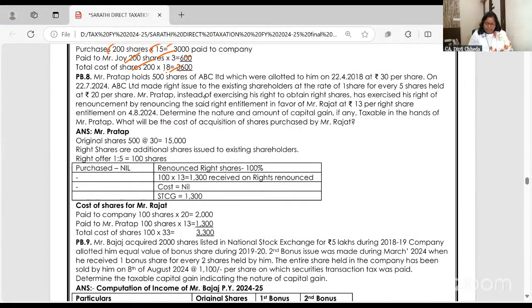This one is small, we'll just do it. Pratap holds 500 shares at 15,000. On July 24, ABC Limited made a right offer in the ratio of 1 for every 5 held. So against 500, you will get 100 right shares. Pratap, instead of buying the right shares, renounced the right in favor of Rajat at the rate of 13. So 100 into 13 is 1,300. Okay. Right. 1 second.